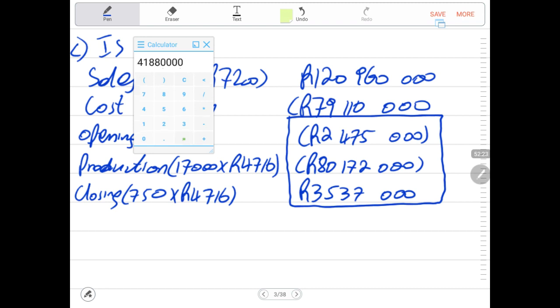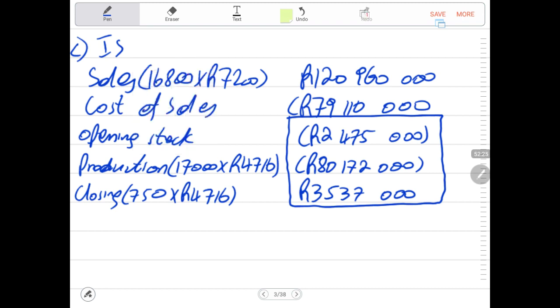Then we get to the gross profit. No, we first need to make the adjustment of the fixed overhead over or under recovery. Then we don't know yet whether it will be plus or minus. Fixed manufacturing overhead recovery rate. It might be over or under. I will say that when we do the calculations.